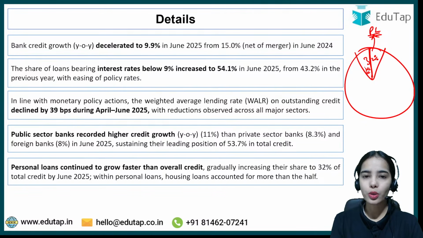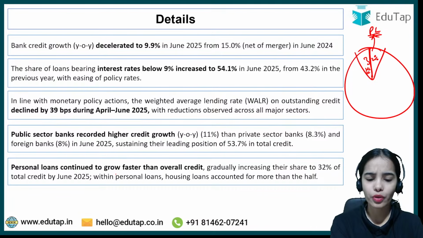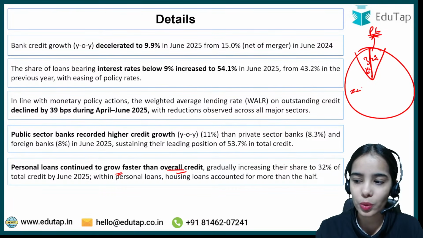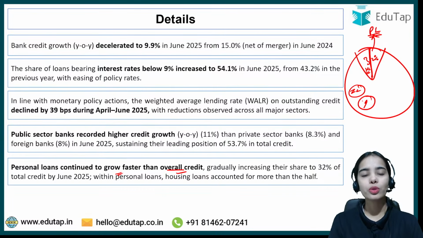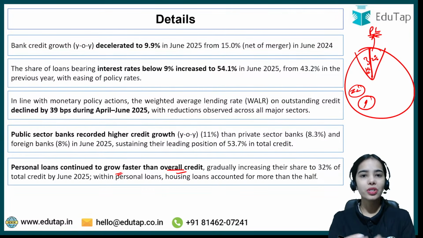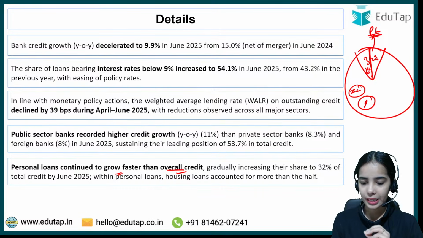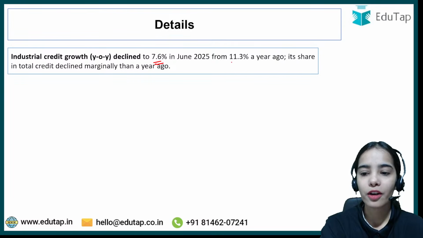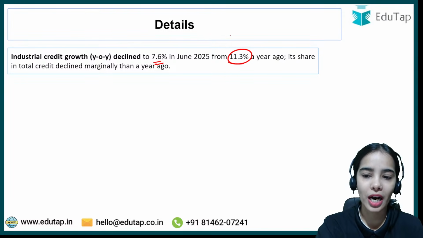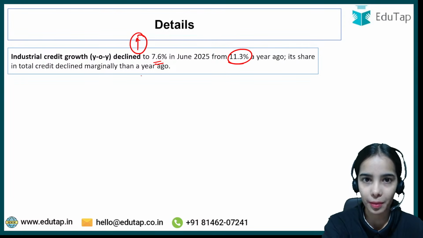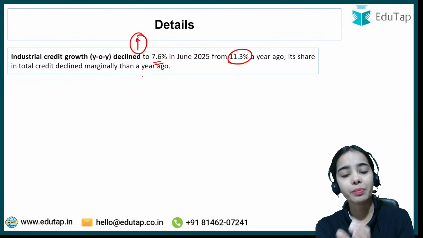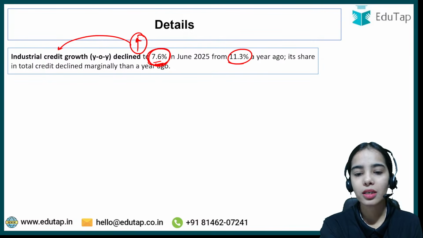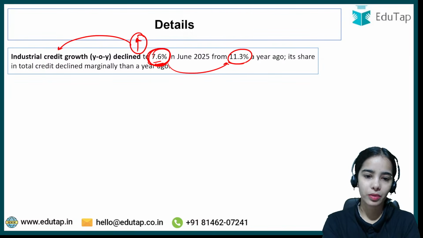So for now, personal loans are fine. They continue to grow faster than the overall credit, but we have to focus on the industrial loans also. We have to help industrial loans grow by a faster percentage, because the industries have to expand in the country. That is the idea. Next, industrial credit growth has declined to 7.6% from 11.3% a year ago. That means credit growth is happening in the industrial areas, but by a lesser percentage as compared to a year ago.